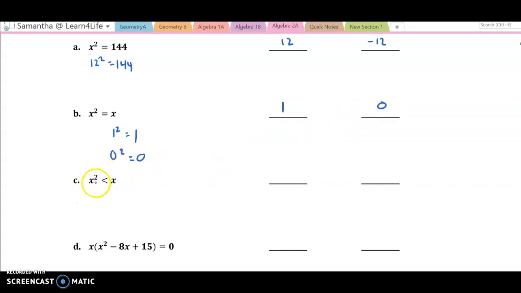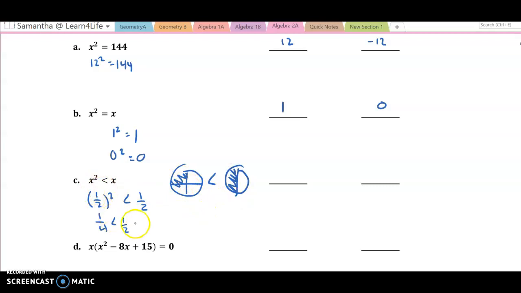All right, now this one, x squared is less than x. Let's see, something squared is less than that number itself. Well, the only thing that I can think of that would do that is if I had a fraction. Like if I did 1/2 squared, 1/2 squared is less than 1/2, because 1/2 times 1/2 is 1/4, right? 1/4 is less than 1/2. If we have a whole of something and we only have 1/4, that's less than having a half, right?